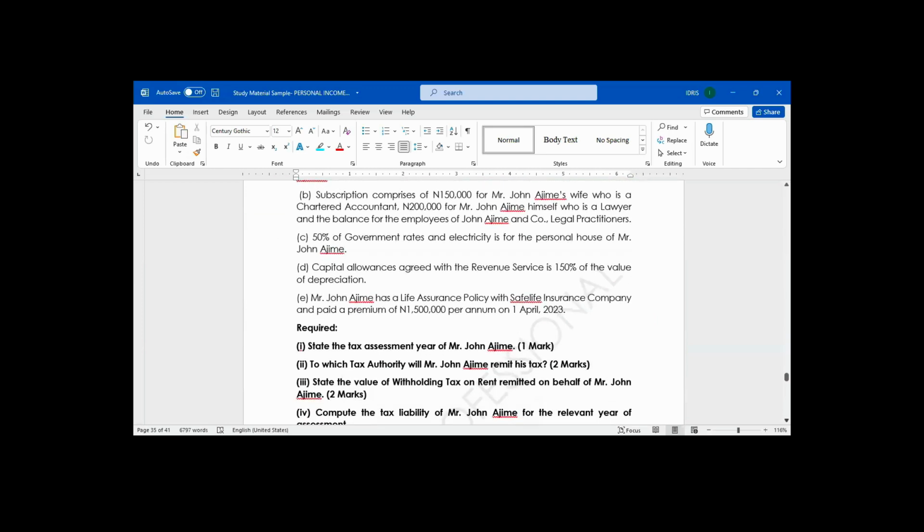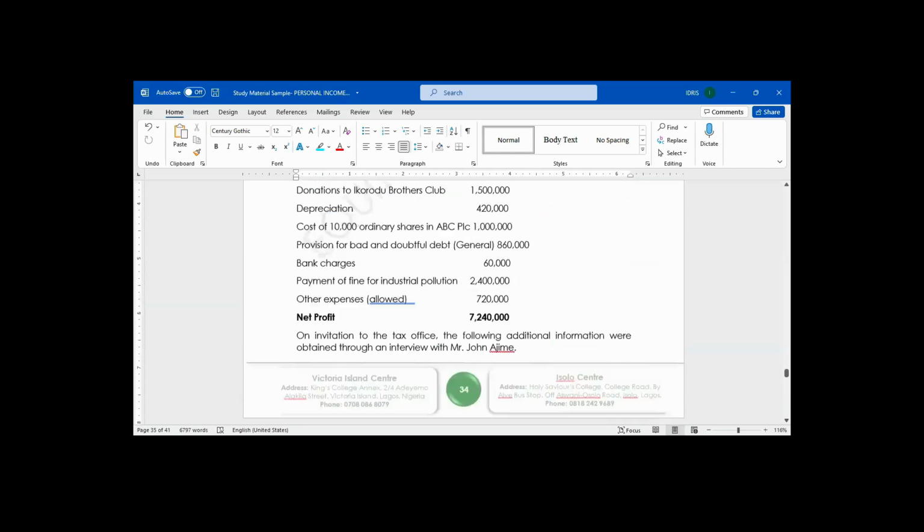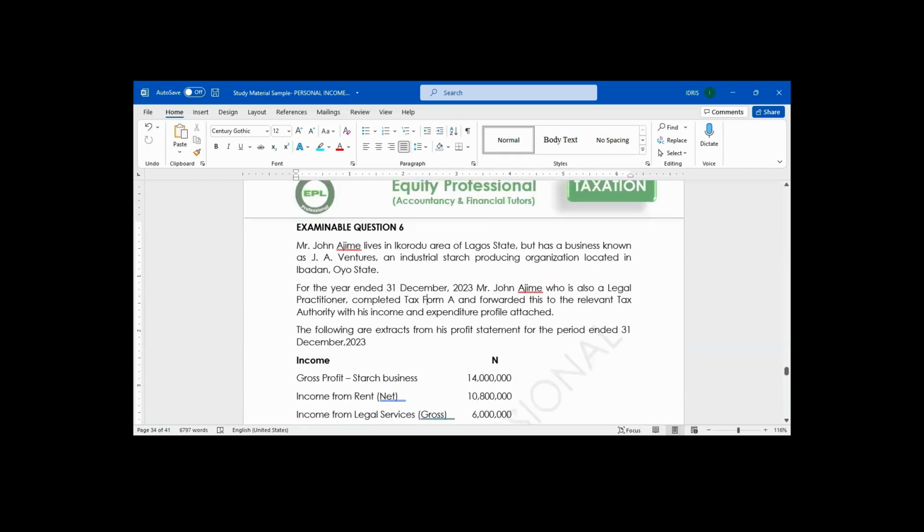Second mark. To which tax authority will Mr. Ajime remit his tax? Mr. Ajime is living in where? He lives in Lagos, in Ikorodu, but his business is in Oyo State. So which tax authority will Mr. Ajime remit his tax to?